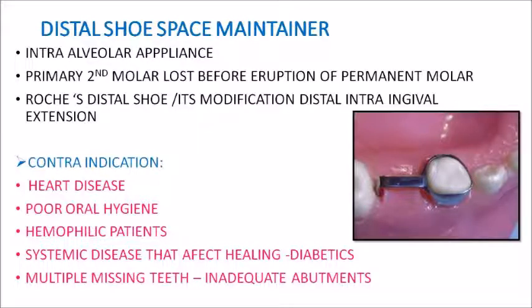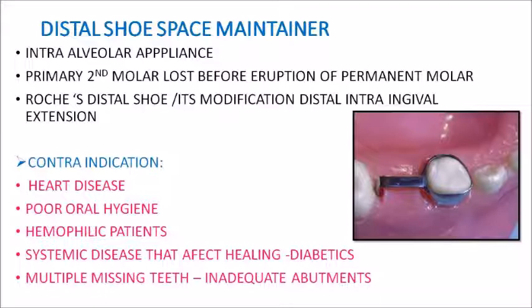So this is also known as intra-alveolar appliances, and this is indicated in cases when your primary second molar is lost before the eruption of your permanent first molars. So this is a condition in which you are having a distal shoe space maintainer where your abutment tooth is your primary first molar which will be banded, and there will be a distal extension from the banded first primary molar. So the one which is commonly used is Roche's distal shoe or a modification of it, which is using a crown and band appliance, and there will be a distal intragingival extension.